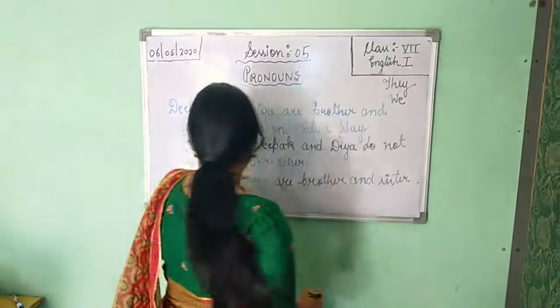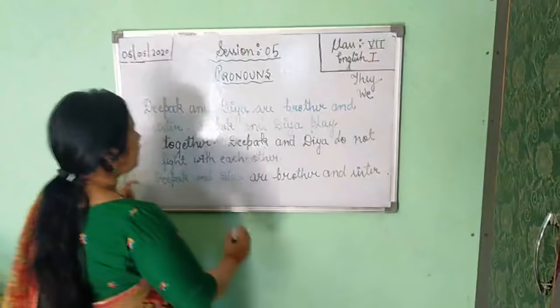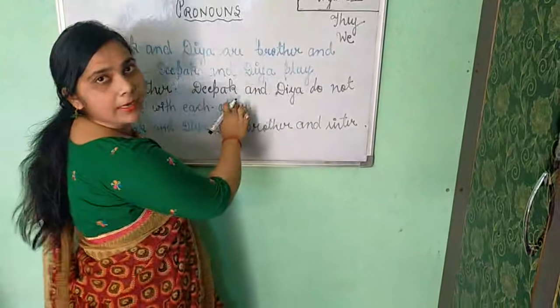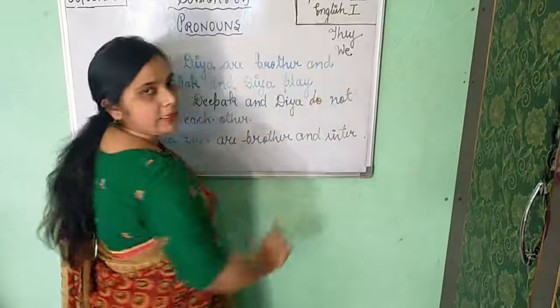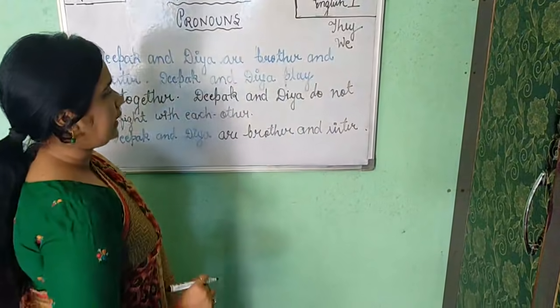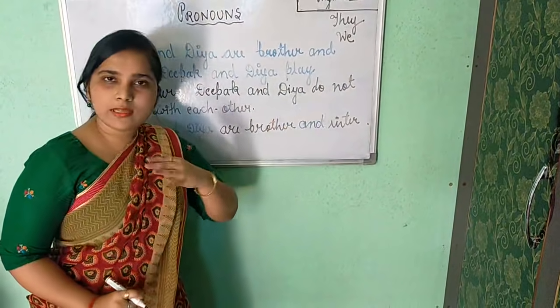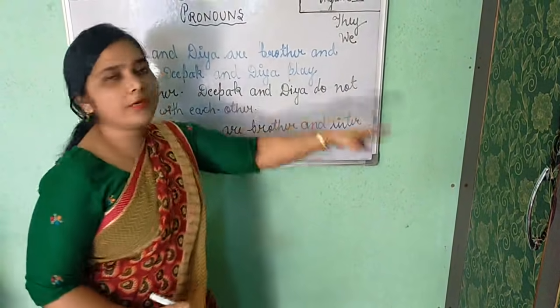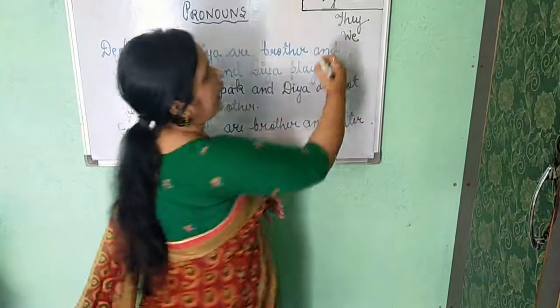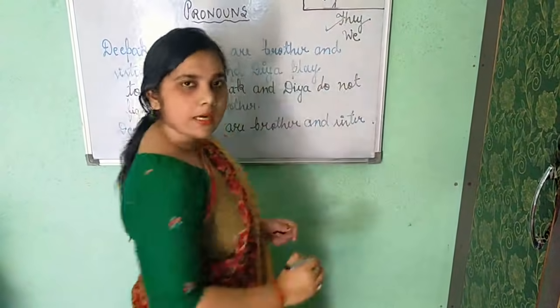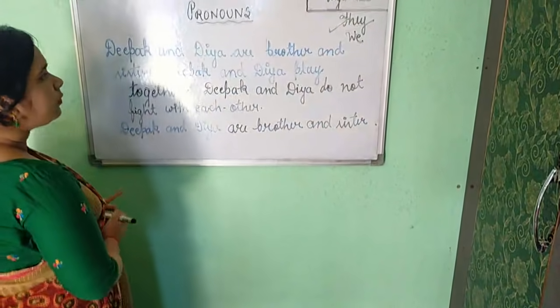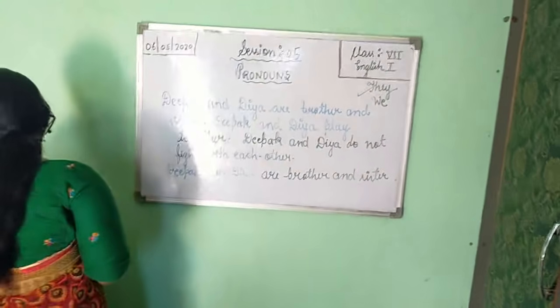Understood? Deepak and Diya are brother and sister. Now will you have to write they or we? What will you write here? Here Deepak and Diya, oneself means me, are not included there, so you will apply this they only. Understood? Now see the class.